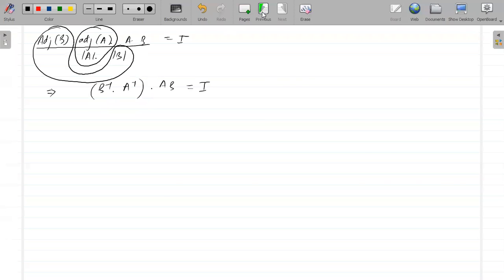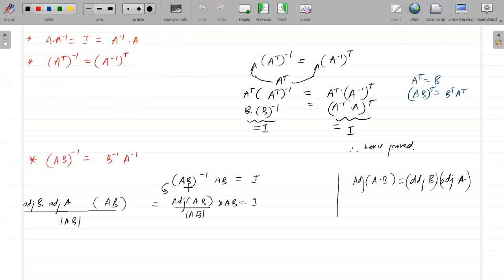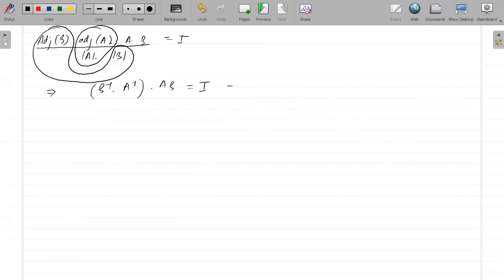And initially, from where did we start? Initially we started with (AB) inverse. So that means this is equal to (AB) inverse into AB. So that means we can compare: (AB) inverse is equal to B inverse into A inverse.